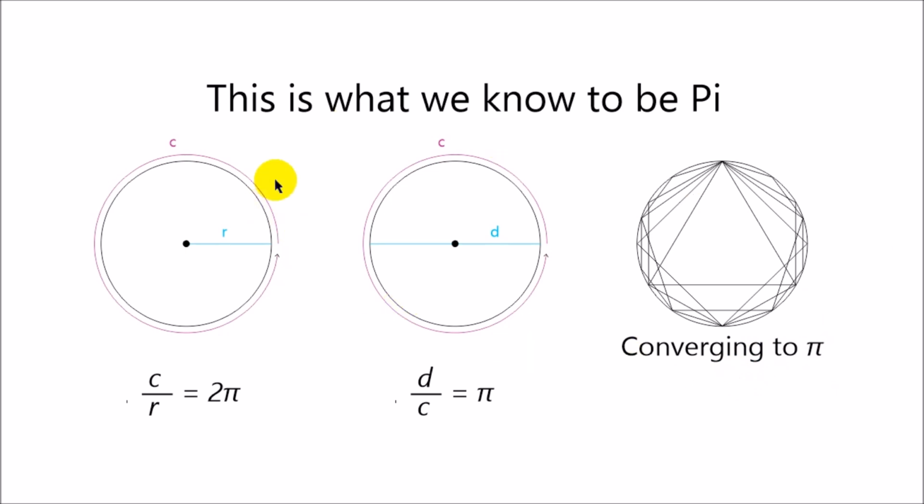But this has been the basic premise, that a circle is a single object and that pi is derived from adding more points around, or basically segmenting a circle into more subsections, essentially, or slices. That's why it's called pi. So this is the way we've understood pi up to this point.